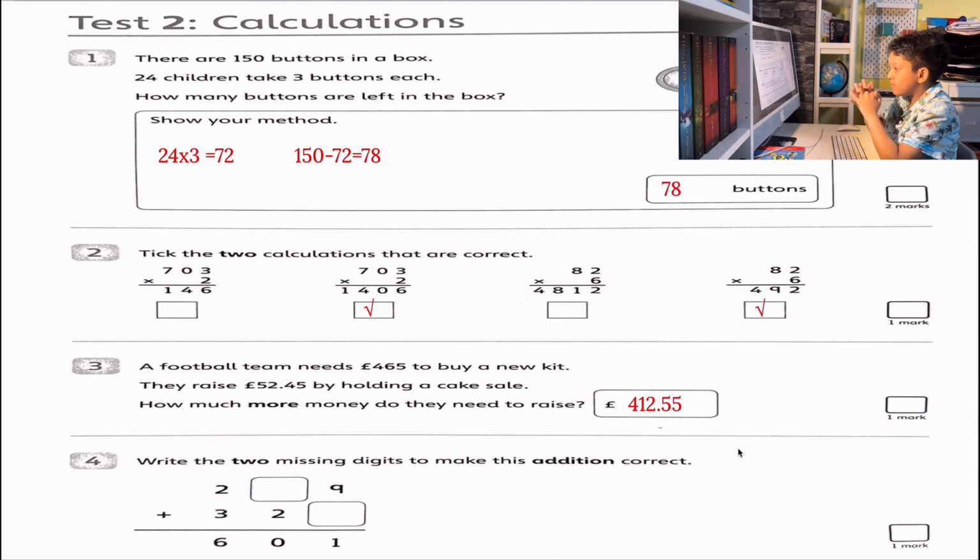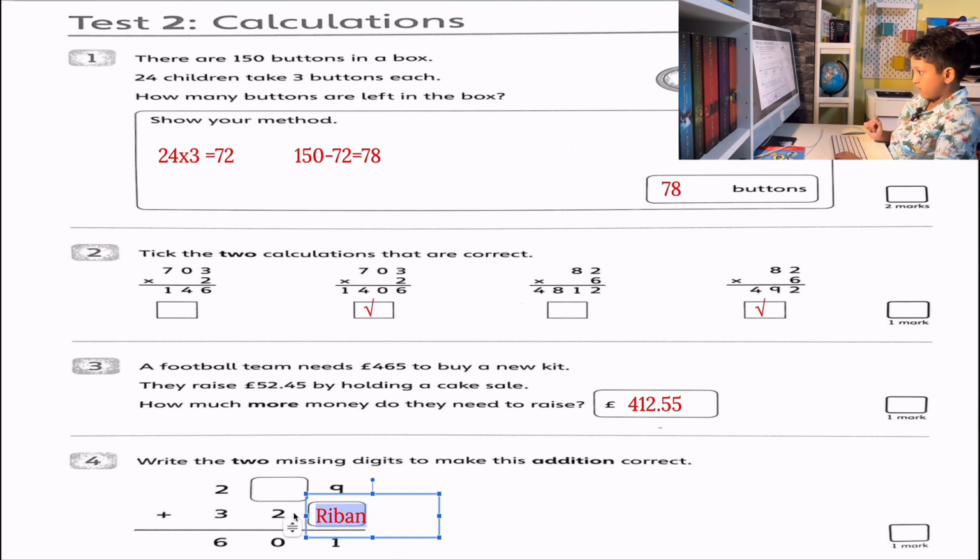Write the 2 missing digits to make this addition correct. This is number 4, by the way. Let's zoom in. So we know that you can't subtract because it's adding. If we add 9 plus 2, that gives us 11. And what's the units digit? 1. So let's put 2.